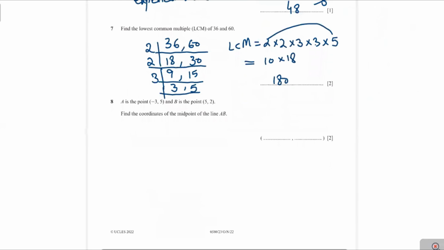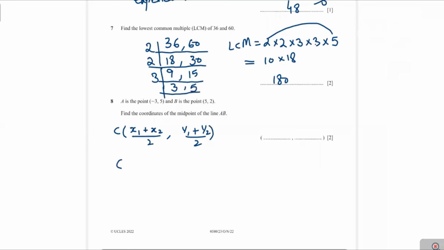The next is question 8. A is the point (-3, 5), B is the point (5, 2). Find the coordinates of the midpoint. C will be the midpoint, and we find the value by using this formula: (x1 plus x2) over 2 and (y1 plus y2) over 2. Now we use the formula.